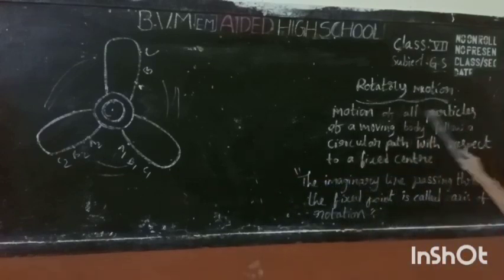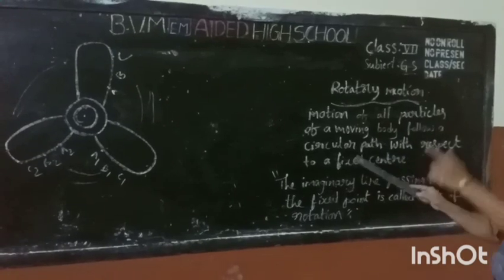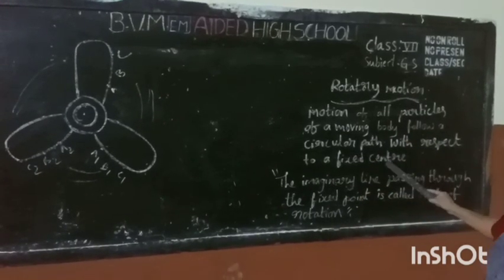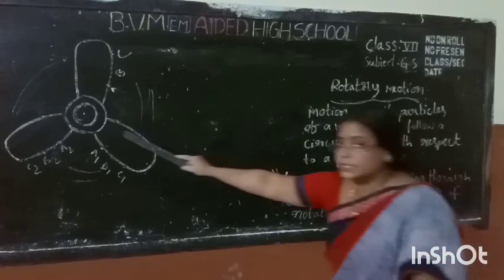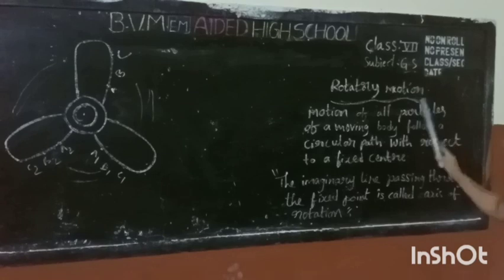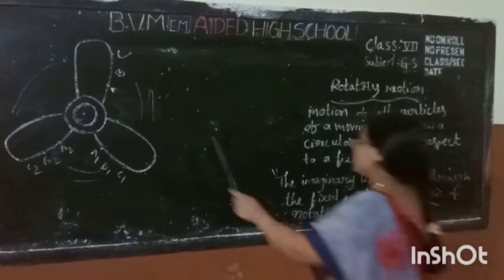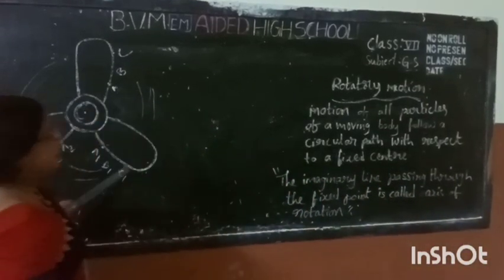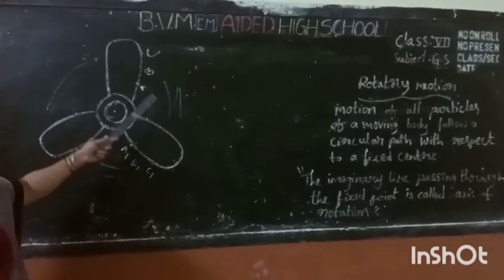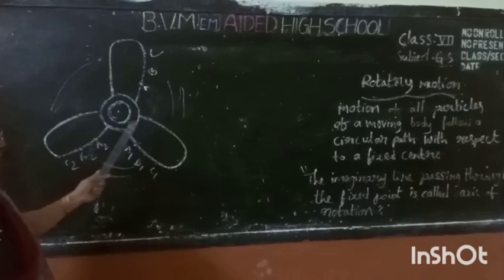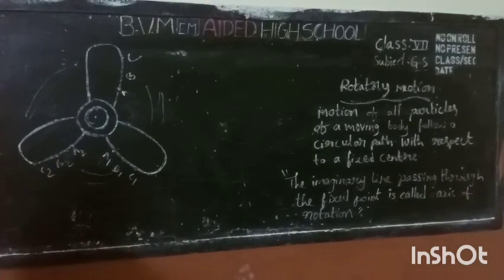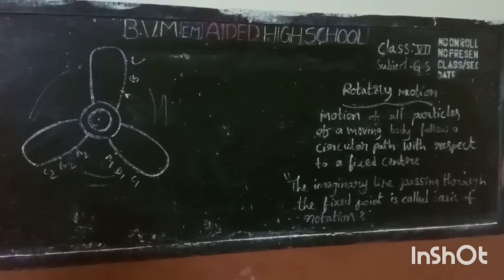Motion of all particles of a moving body in a circular path with respect to its fixed center is called rotatory motion. The imaginary line passing through the fixed point is called the axis of rotation. Are you understood, children?